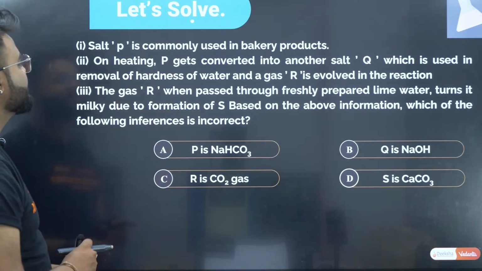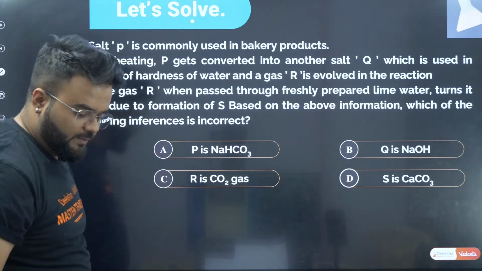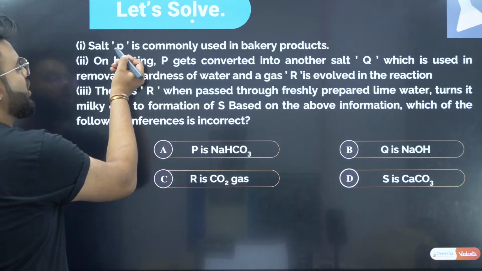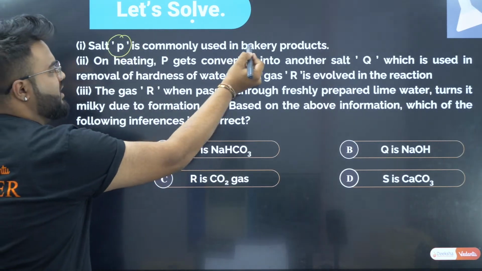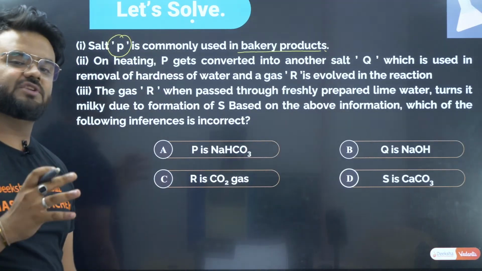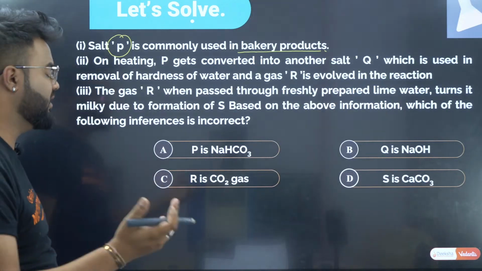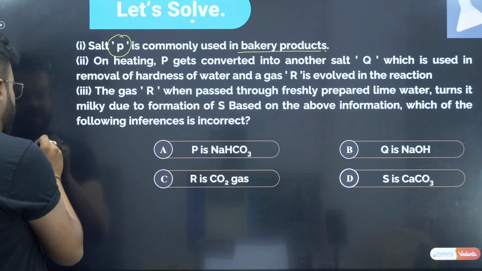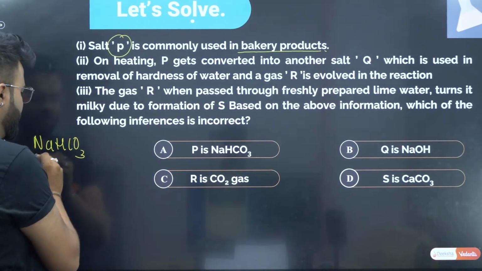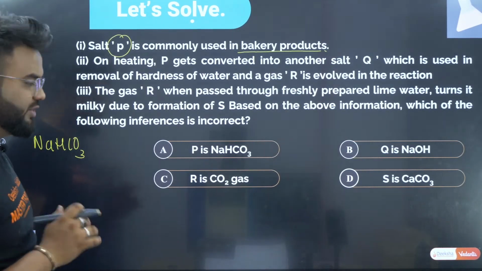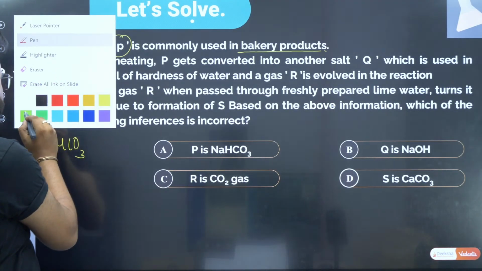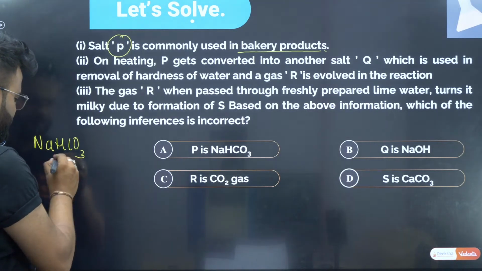Now let's start. Salt P. We will break this question down in a very simple way. Salt P is commonly used in bakery products. Which salt do you always see used in bakery products? That is salt P, sodium bicarbonate, or sodium hydrogen carbonate. I'll note P in a different color.